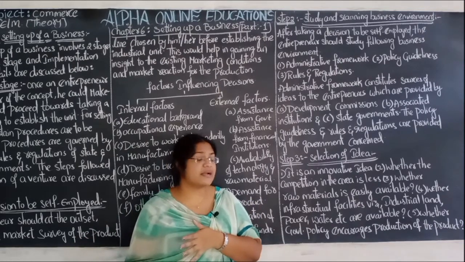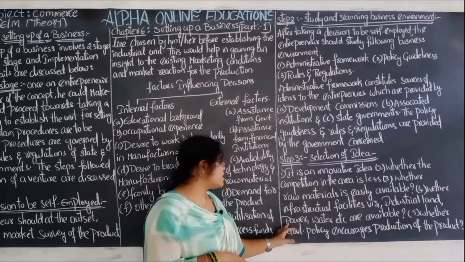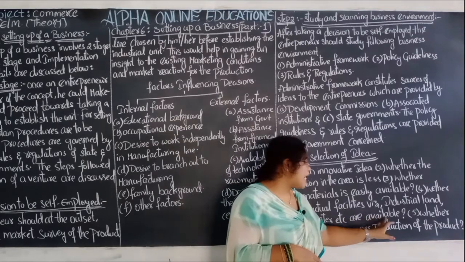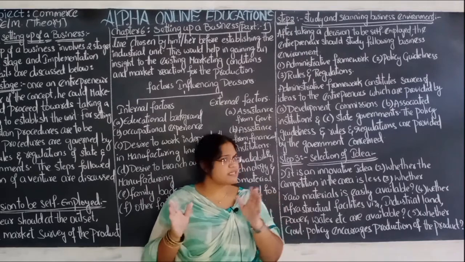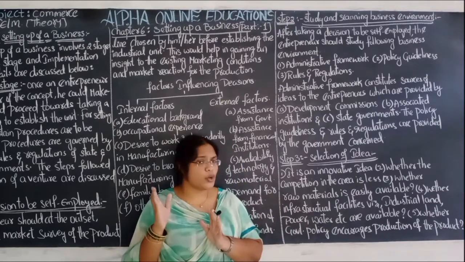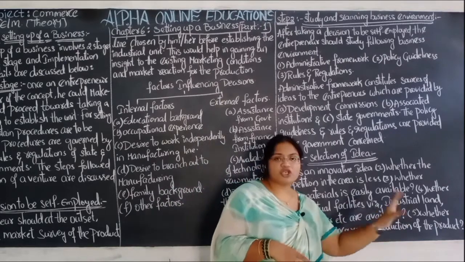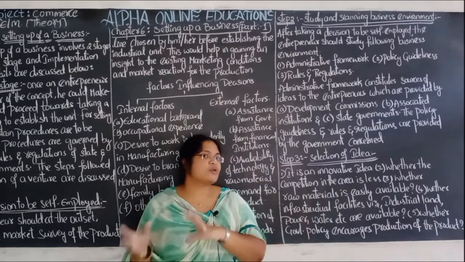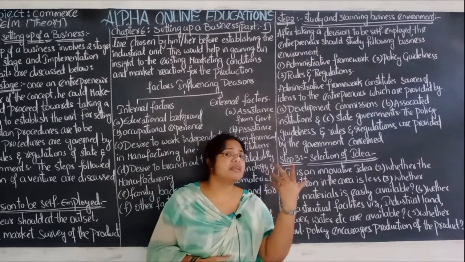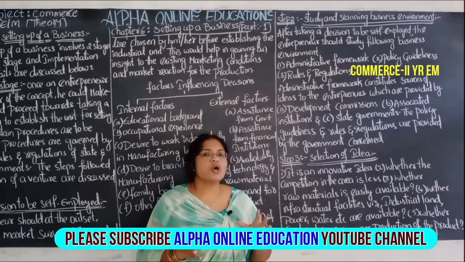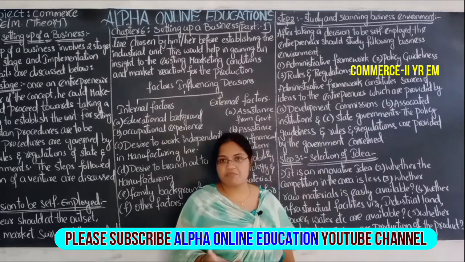from some other foreign country, whether infrastructure facilities like industrial land, power, water, etc. are available. So what infrastructure facilities are needed? Those facilities should be available in the area where he is going to start the industry. Whether government policy encourages production of the product which he is going to start, whether the government will encourage that type of product or discourage it. So those things he has to think about, and he has to select one idea from these number of questions.